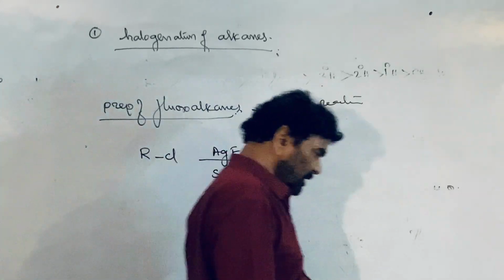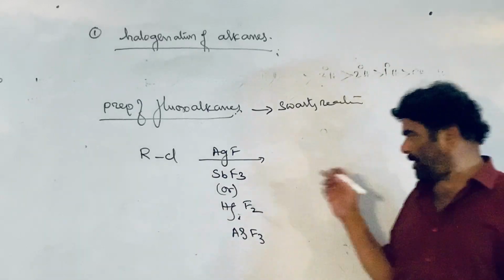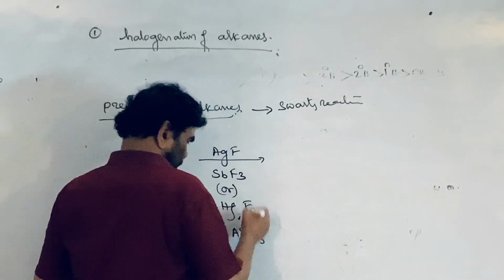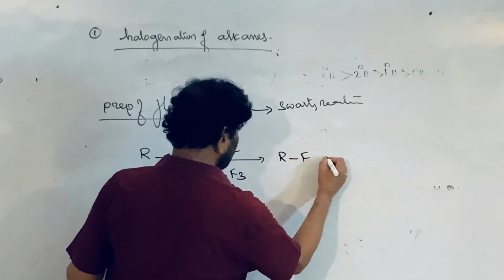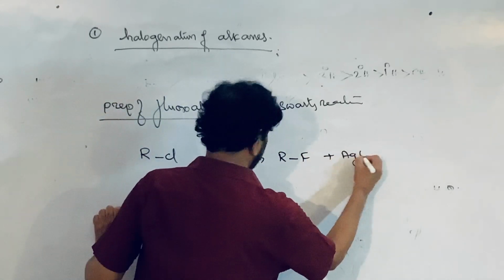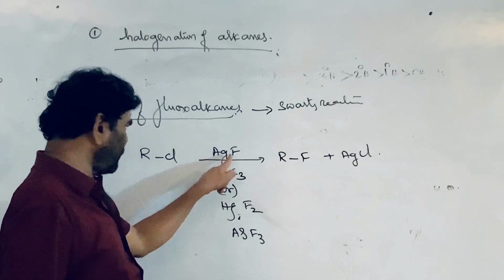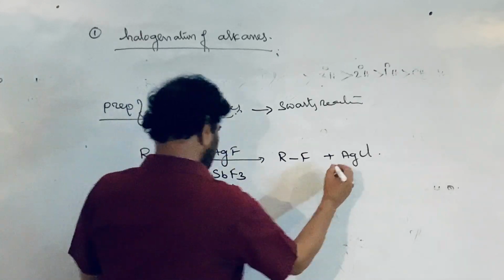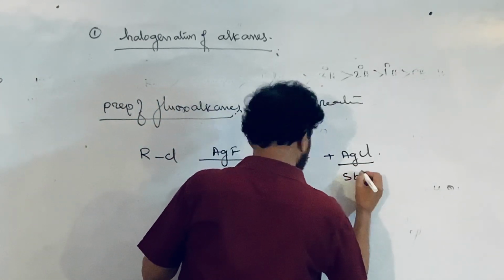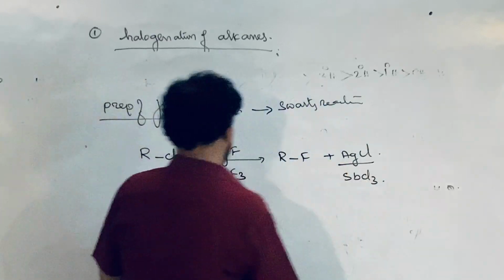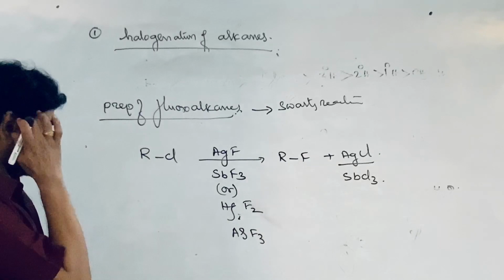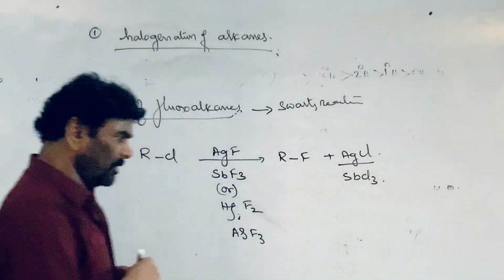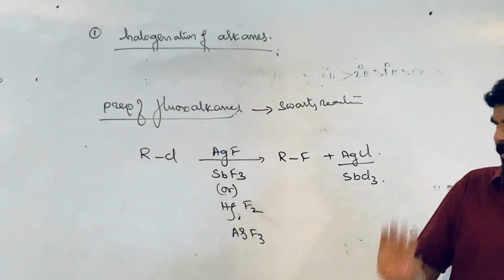Antimony fluoride, arsenic fluoride and these heavy metal fluorides are used. The chlorine is safely replaced and converted into AgCl. I am writing for the first one, SbCl3. So that is the indirect method of fluorination, the Schwarz method. It cannot be prepared directly.